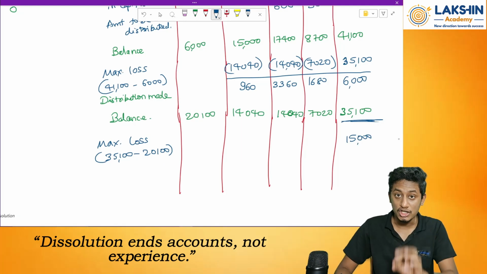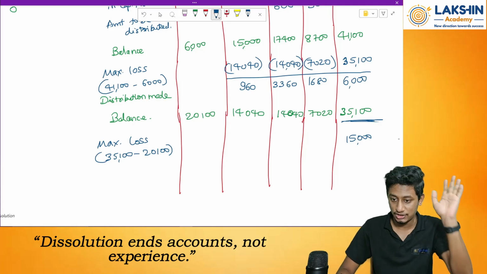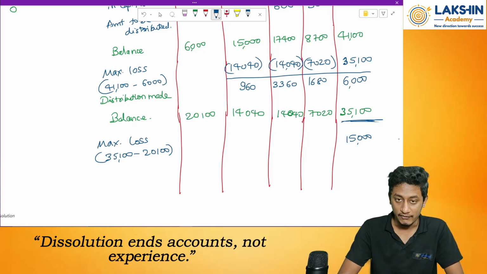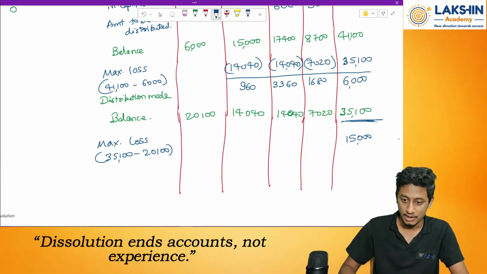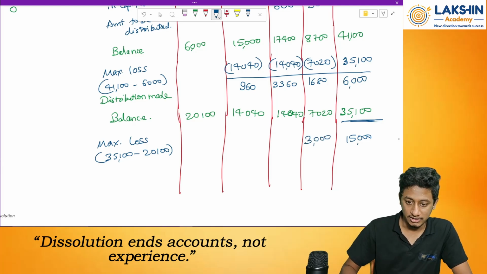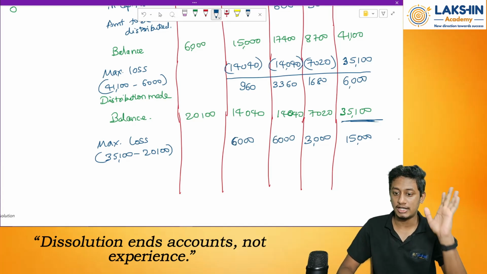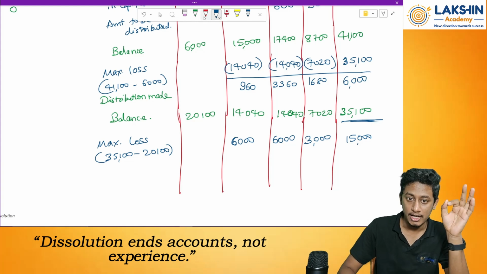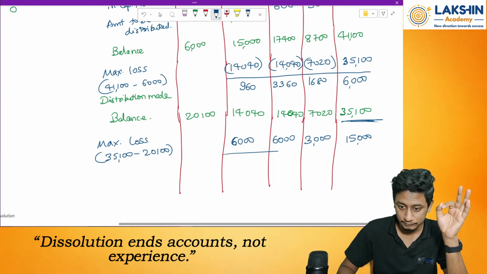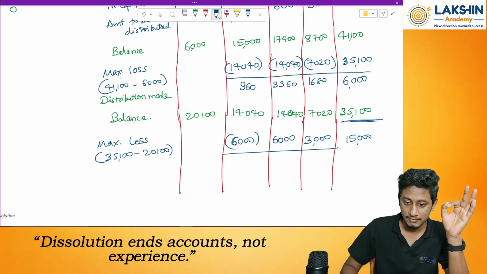Now how will this loss be borne? In the profit sharing ratio. So 15,000 divided by 5 equals 3,000 rupees, into 2 equals 6,000. So in the 2:2:1 ratio I have divided the 15,000 rupees. Now last, find out this minus this.